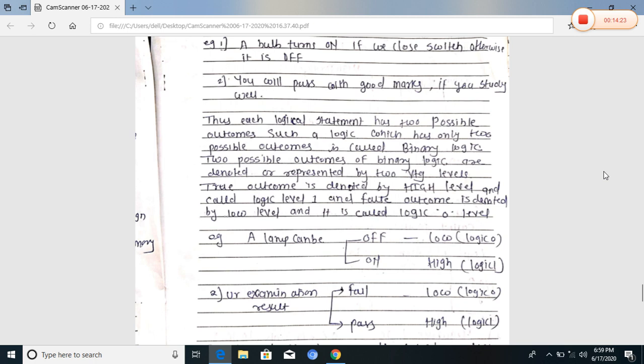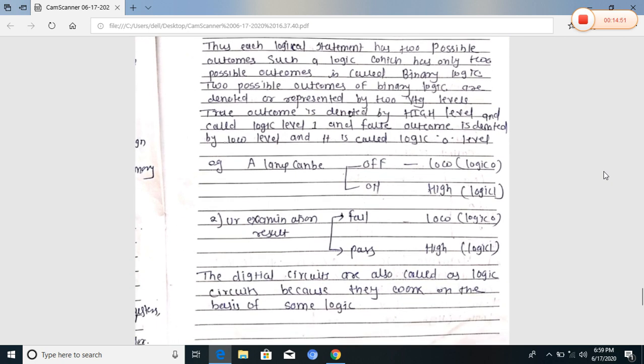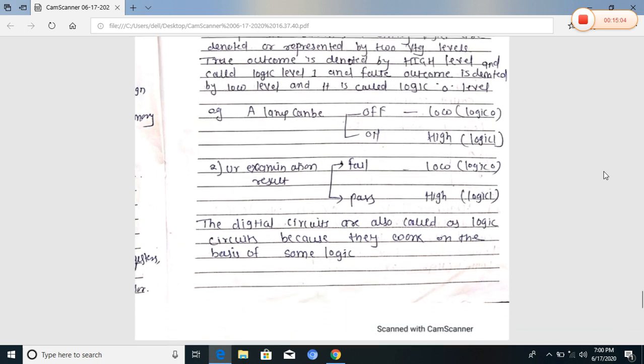For binary logic, a binary signal has two distinct values, 0 and 1. So there are two possible outcomes, a low level and a high level. Low level is denoted as logic 0 and high level is denoted as logic 1. For example, a lamp has two possibilities, off and on. Off means low level and on means high level. For low level it is logic 0, and for high level it is logic 1.